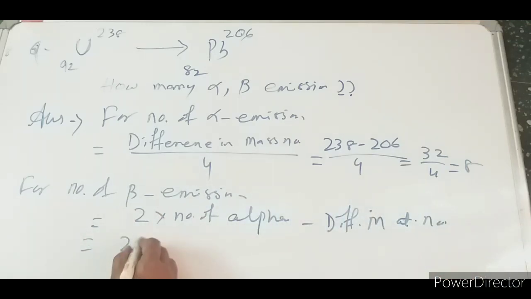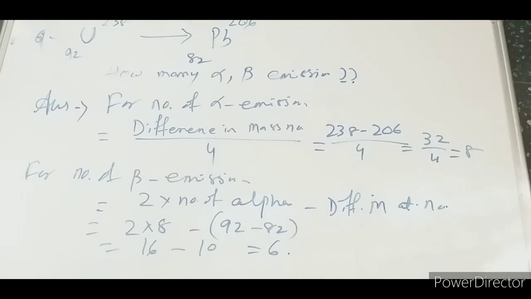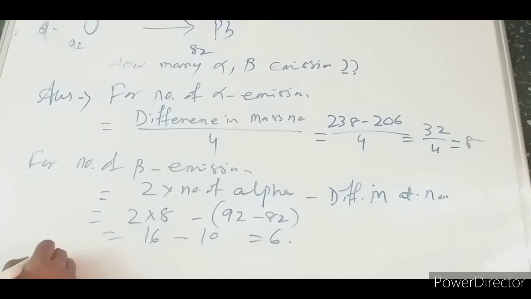So 2 into 8 is 16, minus 10 equal to 6. So number of alpha equal to 8, beta equal to 6 for conversion from uranium to lead.